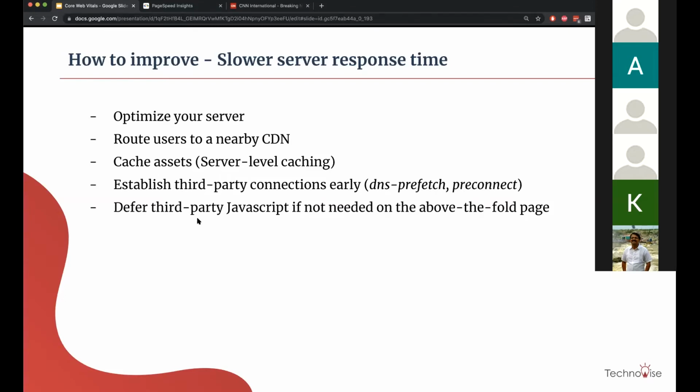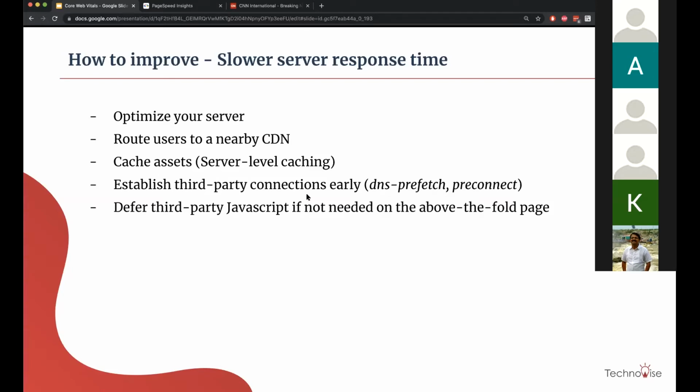So if your Webpack or any build tool generates multiple assets, multiple JS files, load first only what matters to your page first, and all the other JS can be loaded in a deferred way.